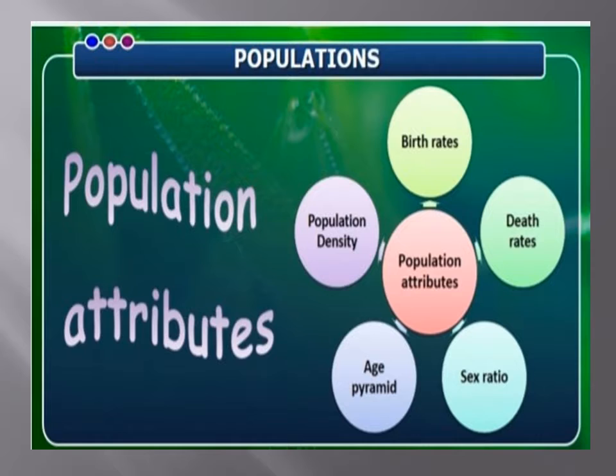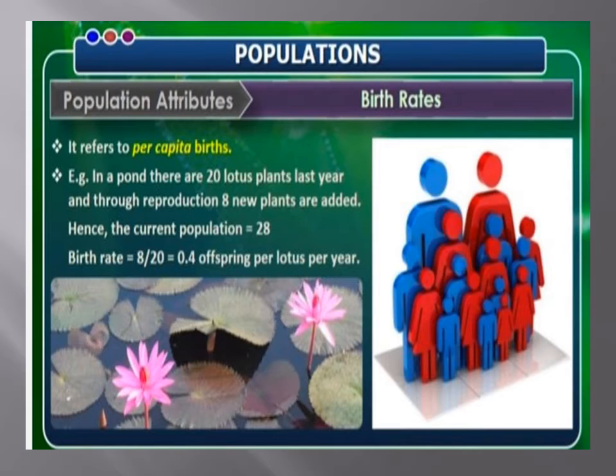Population attributes. Population attributes depend upon birth rate, death rate, population density, age pyramid and sex ratio. Birth rate. It is per capita births in the population, that is, the number of births per individual in a unit time. For example, if in a pond there are 20 lotus plants last year and through reproduction 8 new plants are added, the birth rate will be 8 upon 20, which is equal to 0.40 offspring per lotus plant per year.